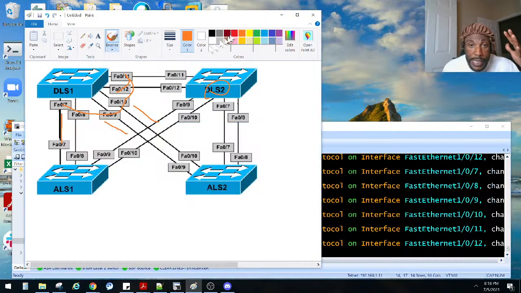So now, theoretically, being that we didn't touch this guy, by default it's in dynamic, I think dynamic auto or negotiation. So this should be trunking. This should be, matter of fact, all of these should be trunking.